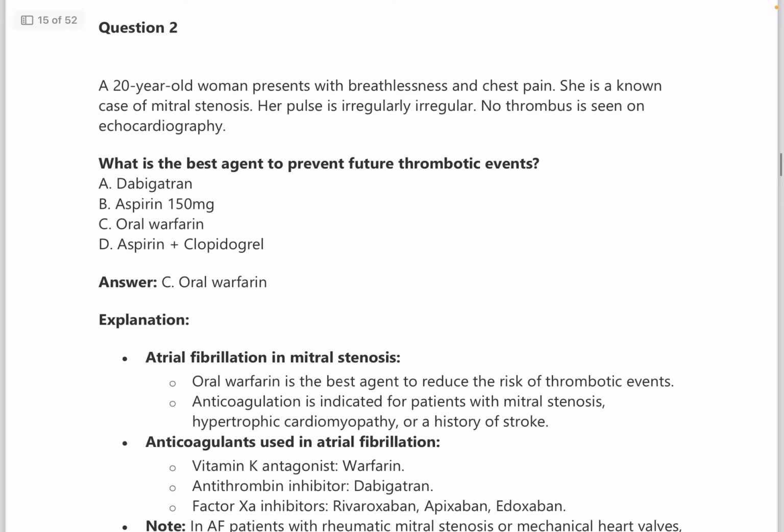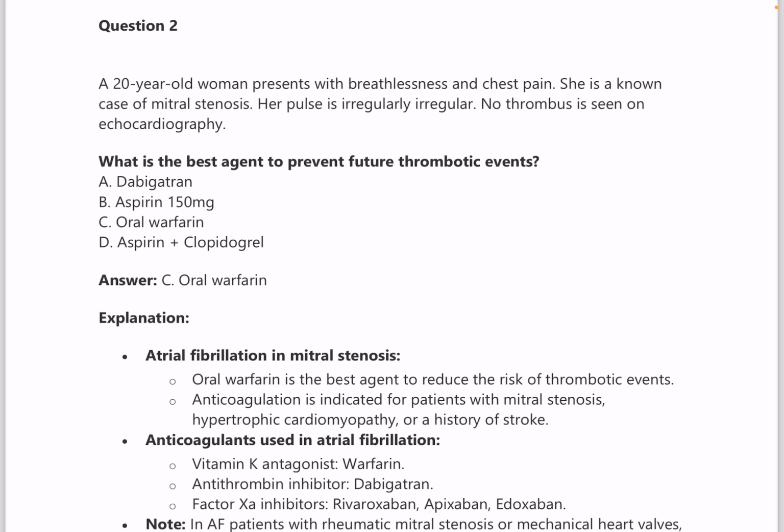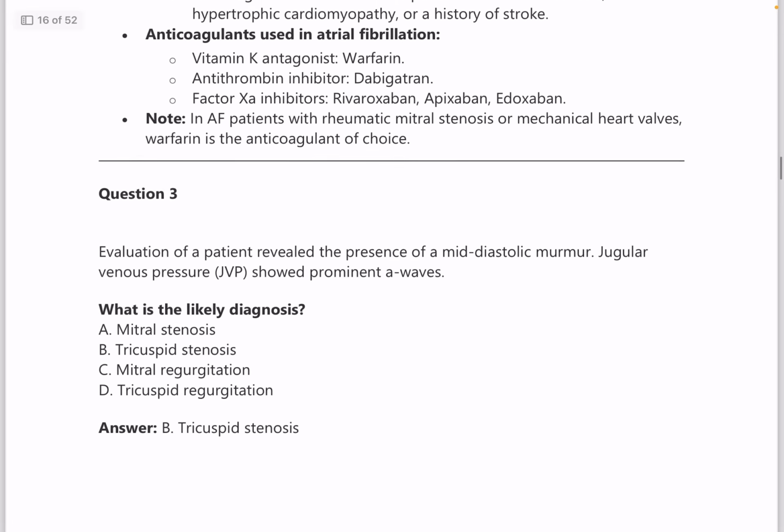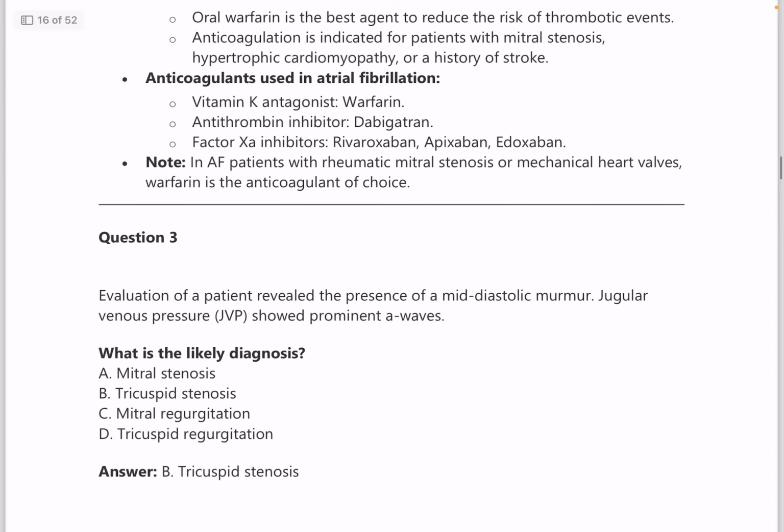Next, question number 2. A 20-year-old woman presents with breathlessness and chest pain. She is a known case of mitral stenosis. Her pulse is irregular and no thrombosis seen on ECG. No thrombosis seen on echo. What is the best agent to prevent future thrombotic events? Answer is oral warfarin. So anticoagulants used in atrial fibrillation, vitamin K antagonist can be used, which is warfarin, and antithrombin inhibitor can be used, and factor Xa inhibitor can also be used.